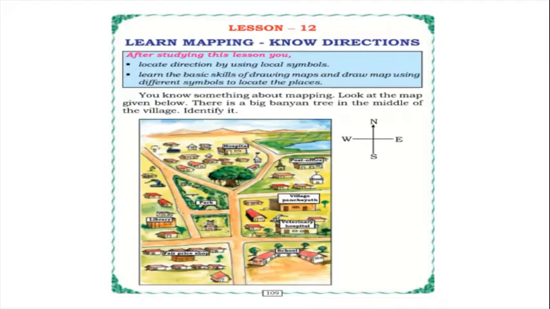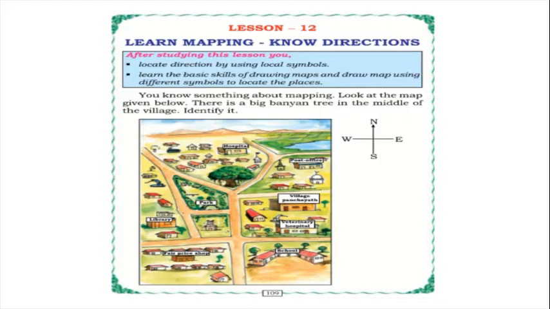Look at the map given below. There is a big banyan tree in the middle of the village. We have to identify it. You can observe the picture, children. In the middle, the banyan tree is there. With the help of this banyan tree, we can make a map. Already they have made a map.